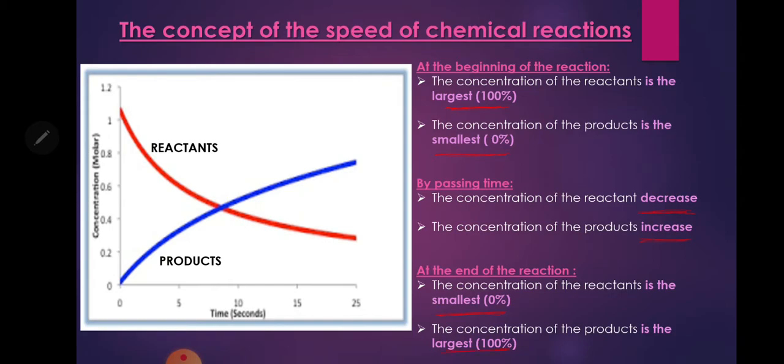So we should know that at the beginning of the reaction, the concentration of the reactant is 100, then it decreases and at the end it will be 0%. The concentration of the product at the beginning is 0, then it increases, then the concentration of the product at the end equals 100%.